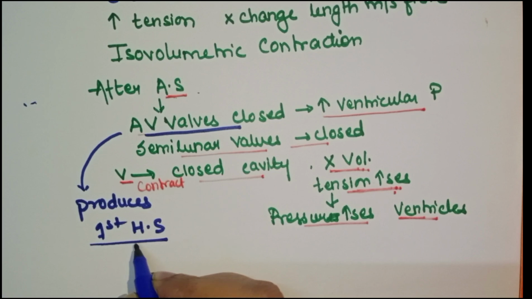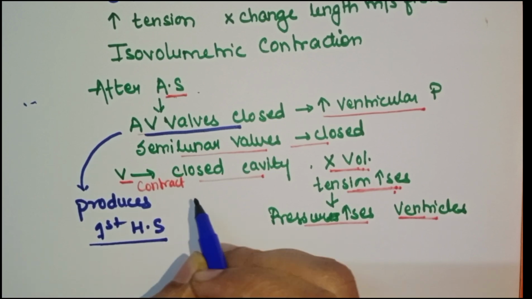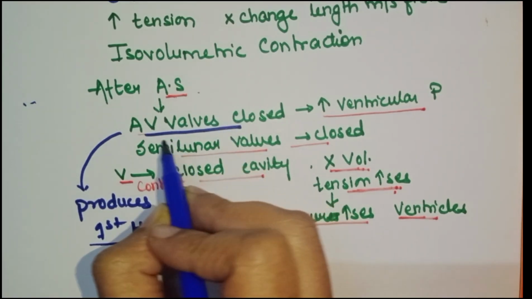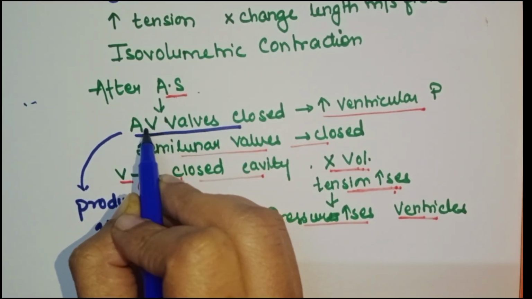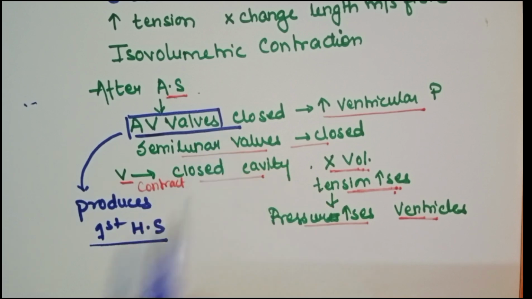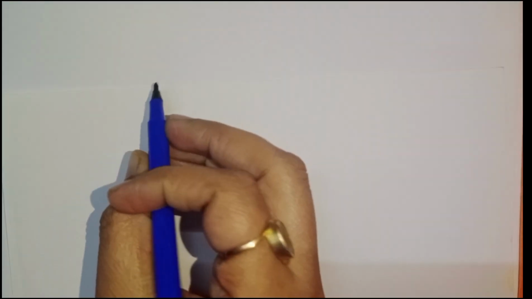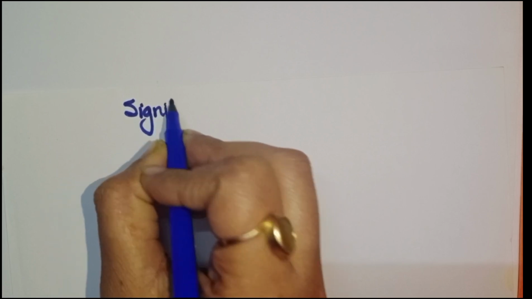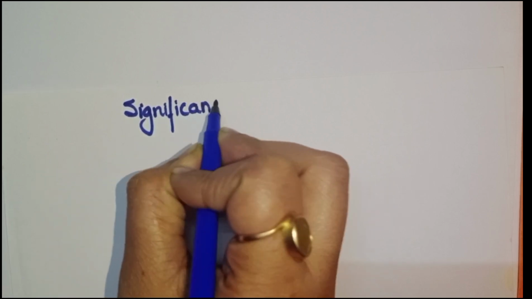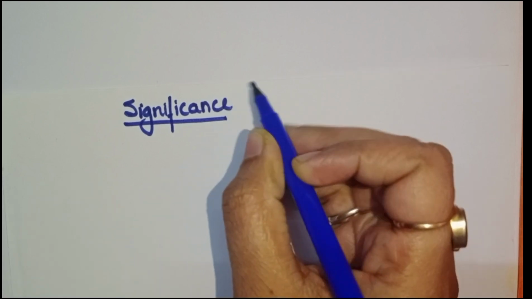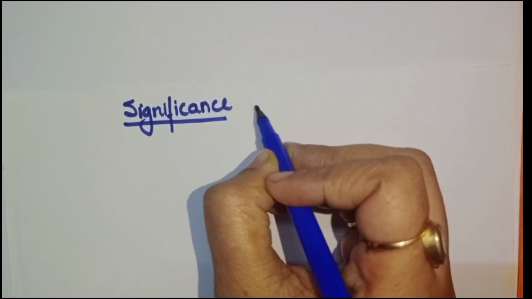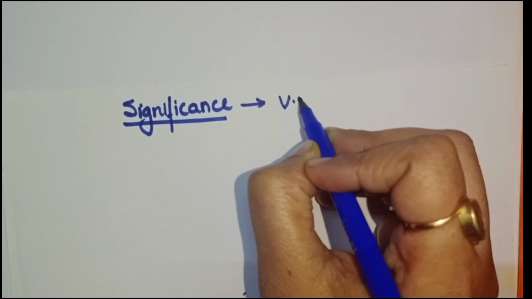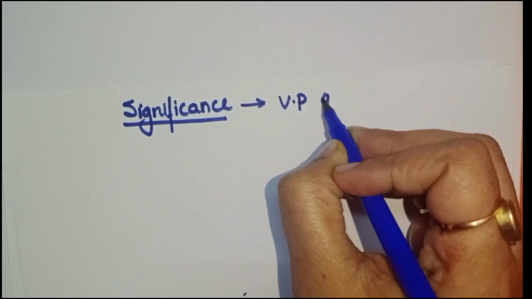So the first heart sound is produced during the beginning of the isometric contraction phase, and it is because of the closure of the atrioventricular valves. Now, what is the significance of the isometric contraction? During the isometric contraction period, ventricular pressure increases greatly.